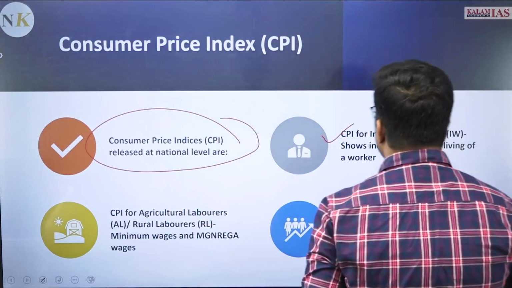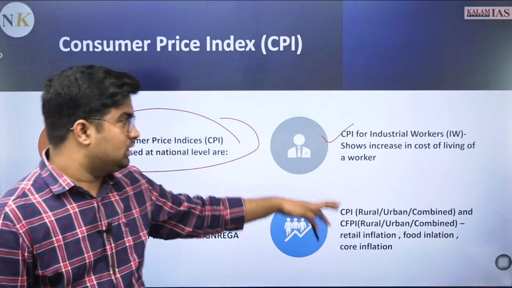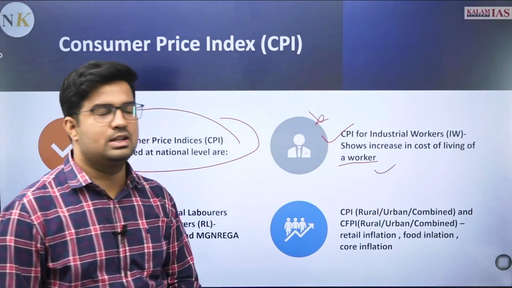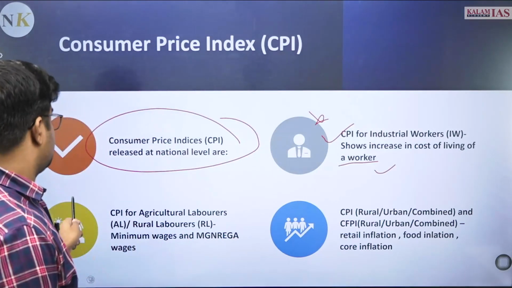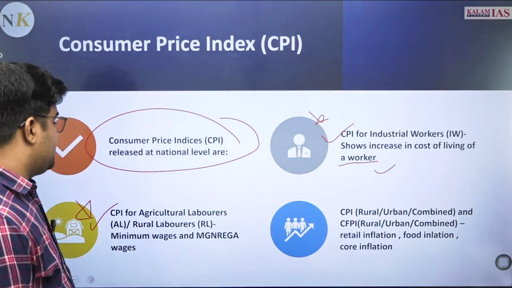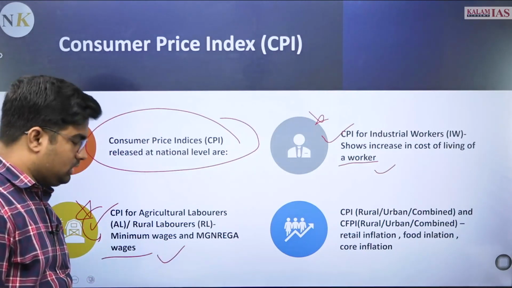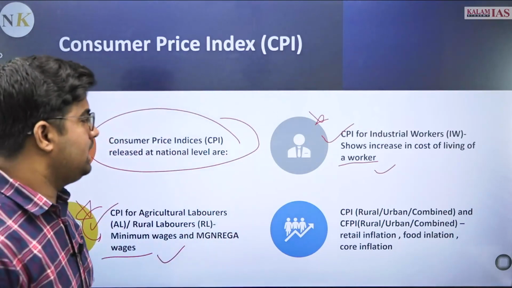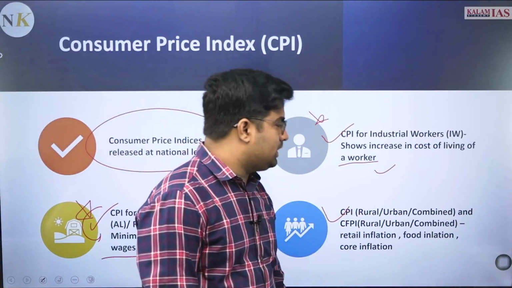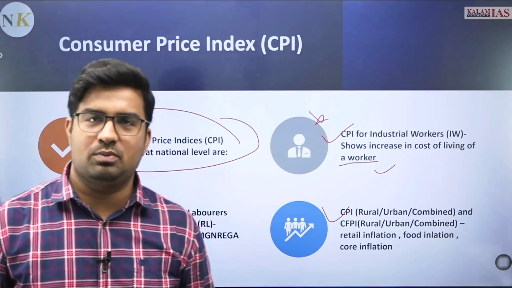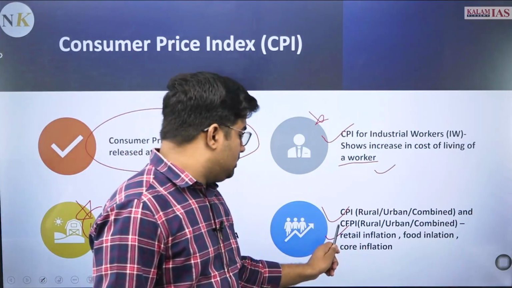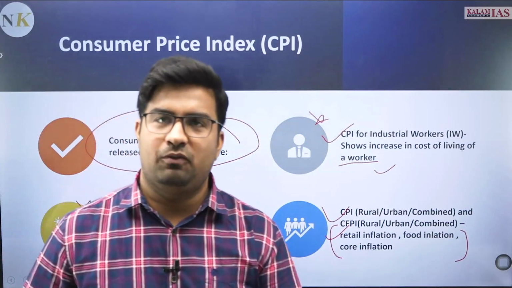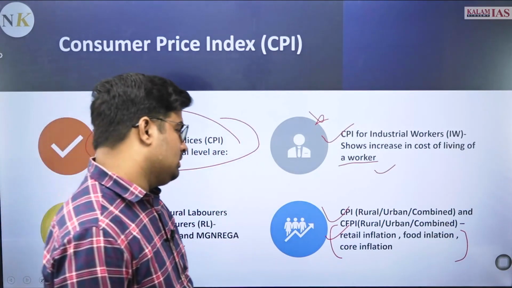This CPI for industrial worker, that shows the increase in cost of living of a worker. That is one aspect why this CPI for industrial worker is being taken. This CPI for agriculture and rural labor is being taken to estimate the minimum wages and MGNREGA wages for the laborers in the rural areas. Also the CPI rural, urban and combined and CFPI rural, urban and combined is being taken to estimate the retail inflation, headline inflation, food inflation and core inflation in the market.